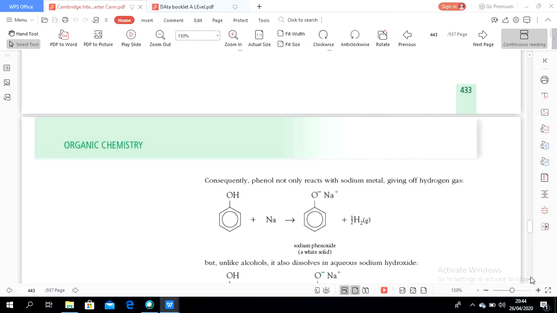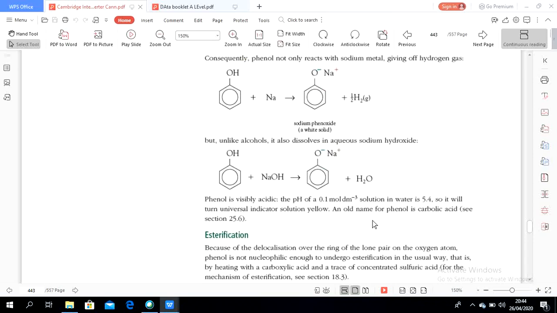Consequently, phenol reacts with sodium metal, giving off hydrogen gas, because phenol is an acid, so it has the properties of an acid. Acid reacts with metal to give hydrogen gas. Acid reacts with sodium hydroxide to produce salt and water.